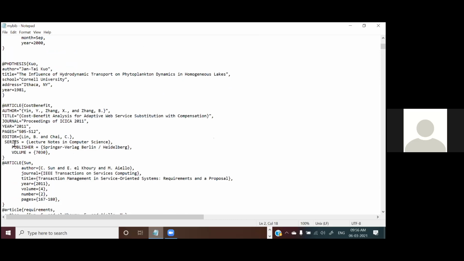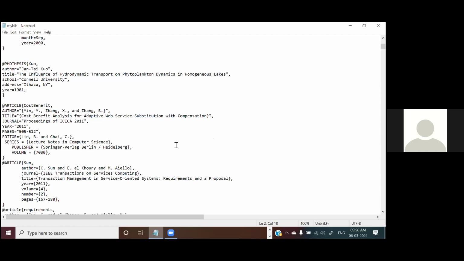Ma'am, shall we open a separate window for bibliography or the same? No, this is a text file. Is it visible? The MyBib notepad file, is it visible or not? Yes, ma'am. What is your doubt? Shall we work on the same page, or shall we open a new window for bibliography?